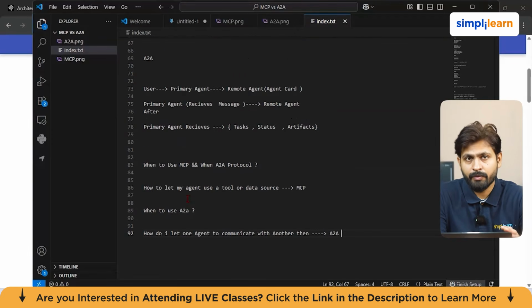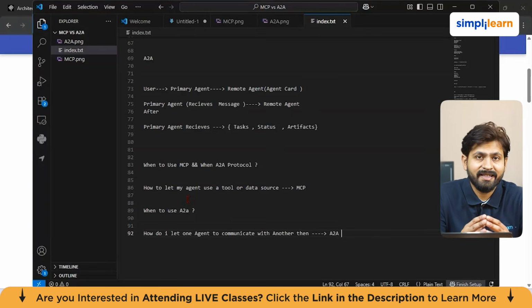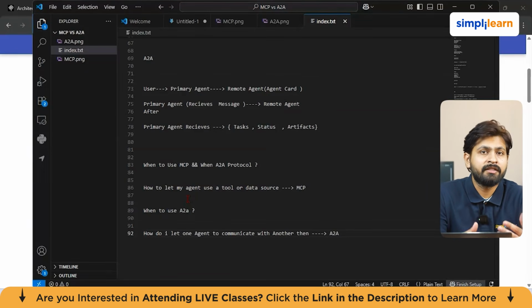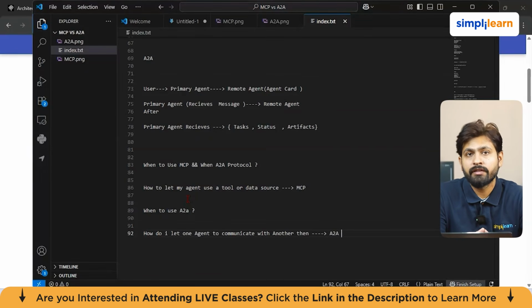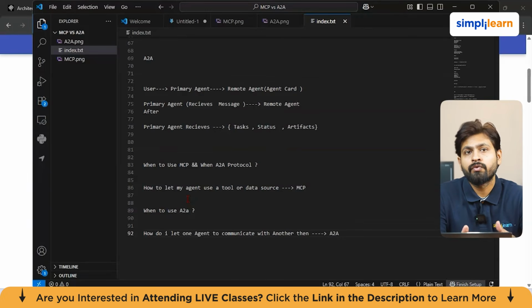If you're talking about the MCP protocol, the main purpose is if you want to connect AI tools and context, then you can use MCP. Now if you're trying to connect one agent to another, such that it talks to tools, resources, prompts, workflows, or any remote or specialist agent, then you have to work on that with the help of the agent-to-agent protocol. Now the agent card is basically exposed by the agent, through which the remote agent is discovered.